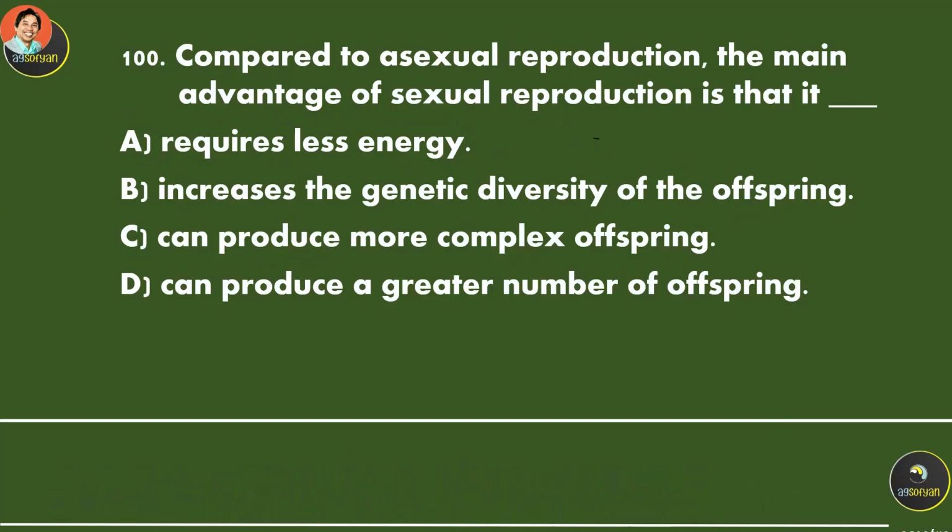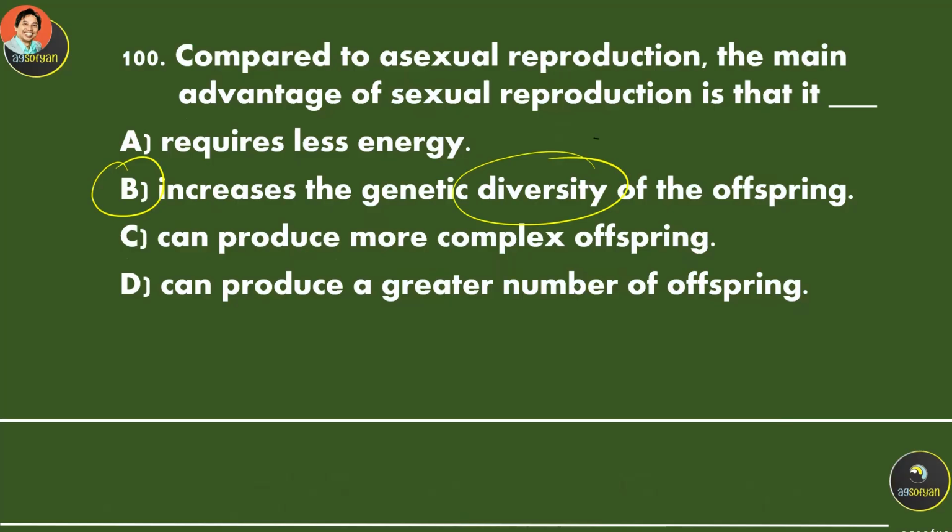Compared to asexual reproduction, the main advantage of sexual reproduction is that A, B, C, or D. Remember, during crossing over there is an exchange of genes, so it will increase diversity. That's the reason why no two persons are very similar.